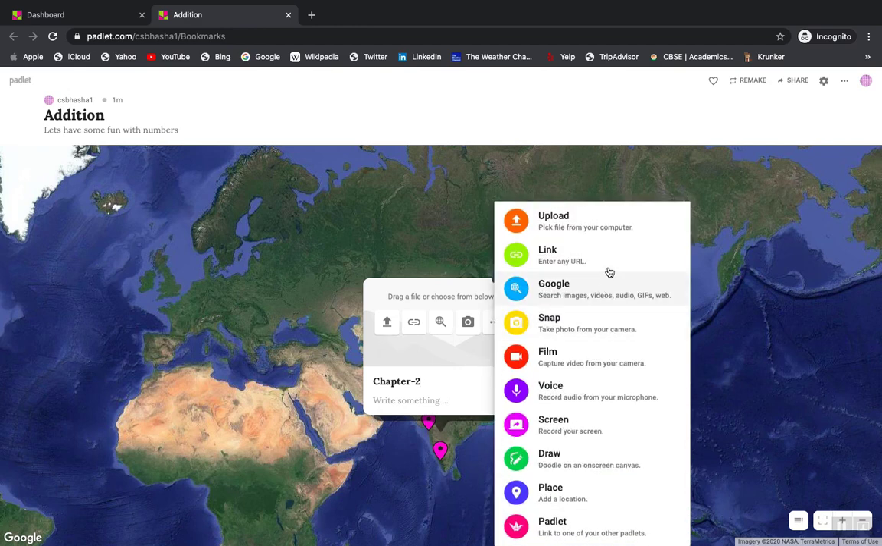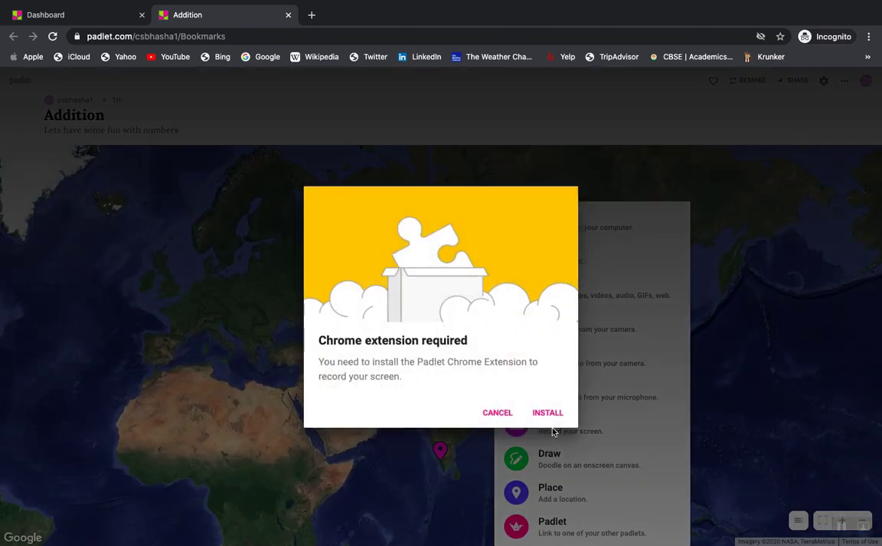Click on these three dots, and there is an option called record your screen. This gives you an amazing option of recording your screen for up to 5 minutes. Whatever you are teaching, you can record your screens, and you can keep those small screenshots as well as your videos of 5 minutes and save them into your Padlet, and that can be shared with your students. If I click on the screen, you just need to install the Chrome extension.